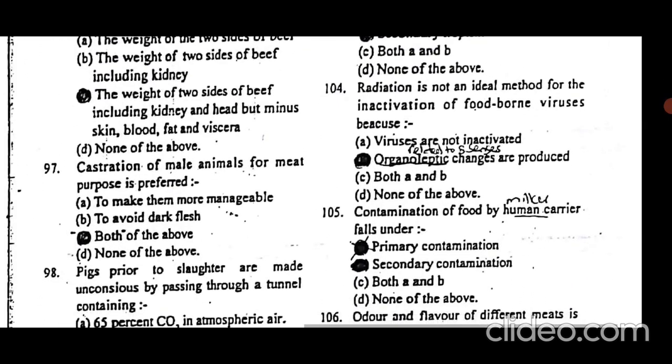Radiation is not an ideal method for the inactivation of foodborne viruses because organoleptic changes are produced by radiation. Radiation kills all of the pathogens, but it is not most commonly used because it results in organoleptic changes, such as change in taste and change in color.